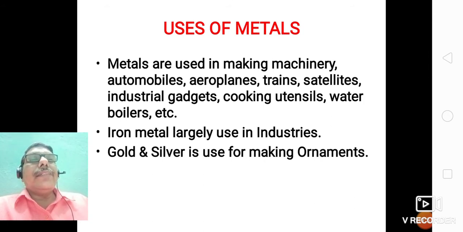Gold and silver are used for making ornaments. Aluminium and copper are largely used in electrical wires and cooking utensils. Many metals we use, and alloys are also used. An alloy is a homogeneous mixture of two or more metals.